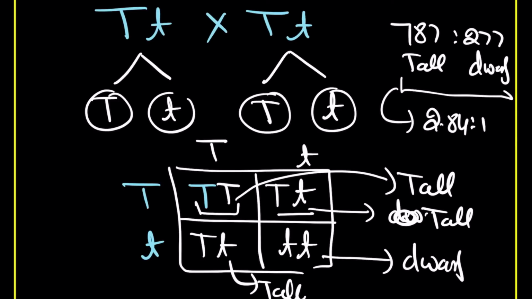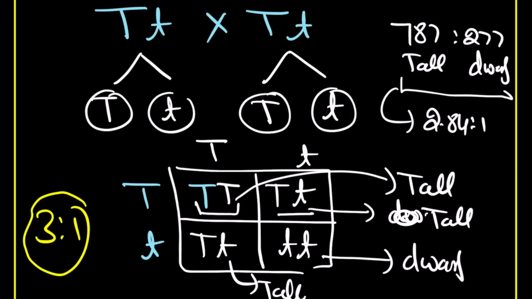Now try to see here, the phenotypic ratio is 3:1. At 3 places you got tall, at 1 place dwarf.